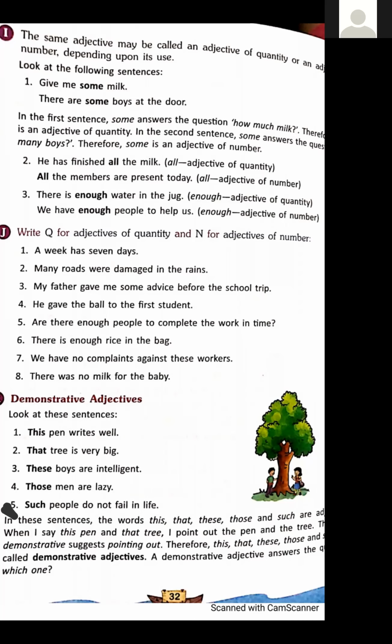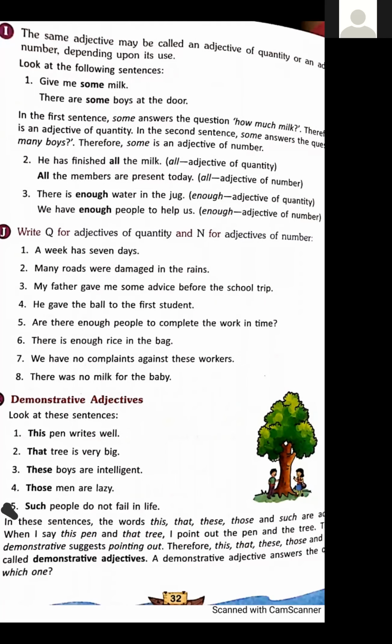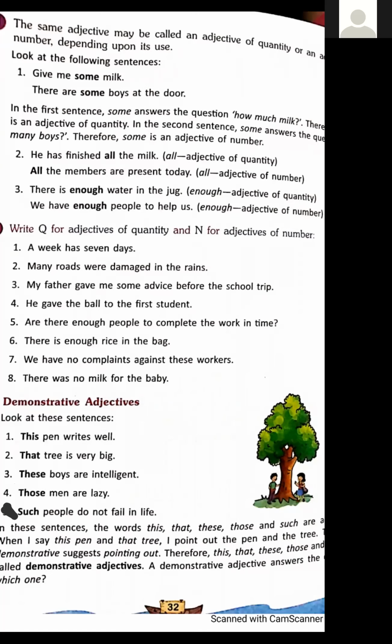Second example: he has finished all the milk. Again, we are using all as an adjective of quantity, as milk is given and milk is an uncountable noun. But in the next sentence, all the members are present today, the noun is members.